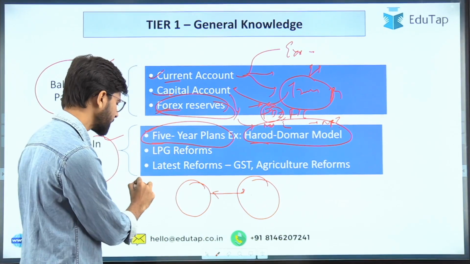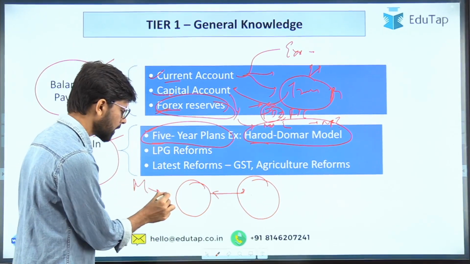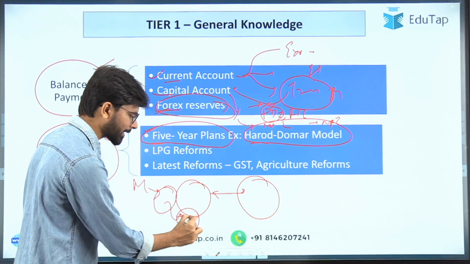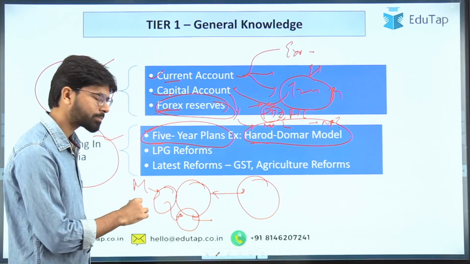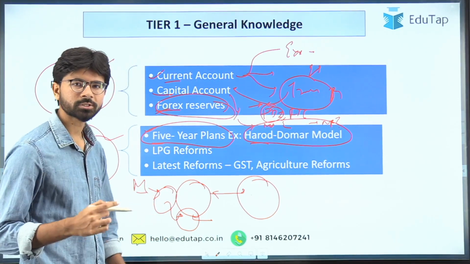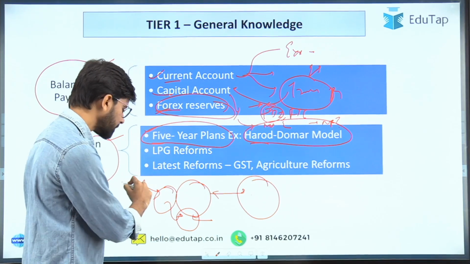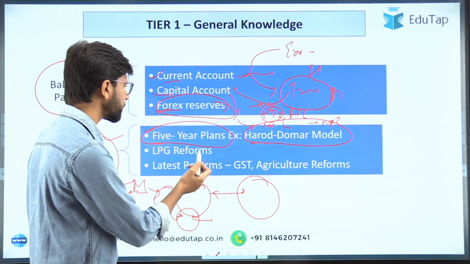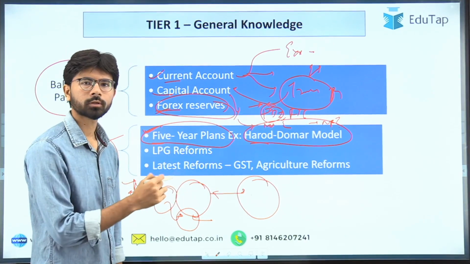And there is the Mahalanobis strategy, where it says that the government should invest most of the resources towards building capital infrastructure. You will get to understand it in greater detail. But the question that can be asked is, in which 5-year plan was it deployed? That was deployed in the second 5-year plan. So these are the different kinds of questions you have to get an idea of.